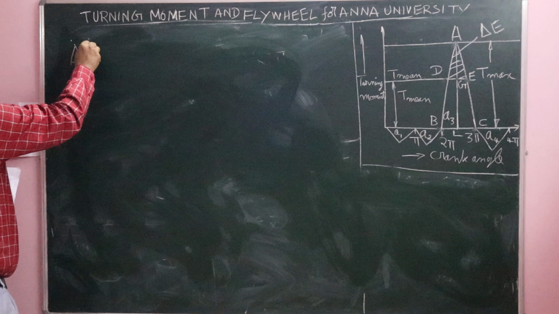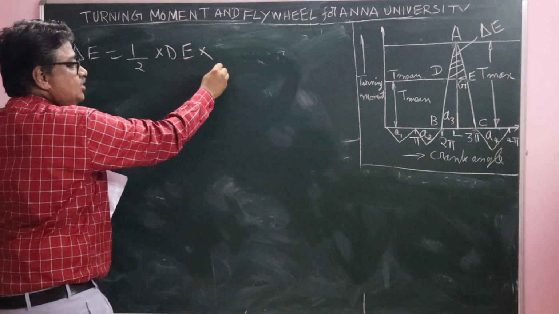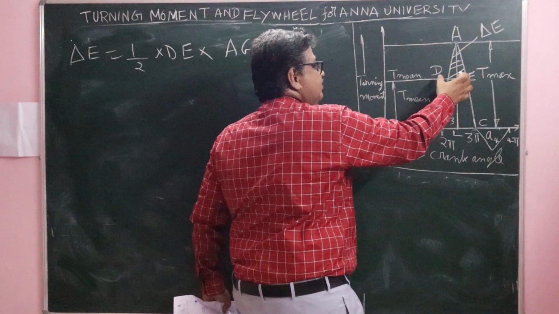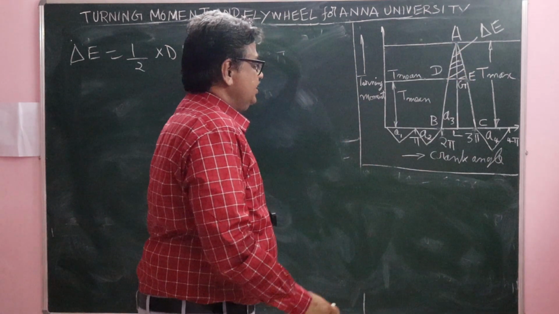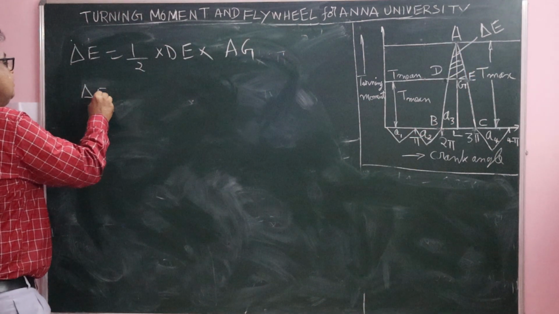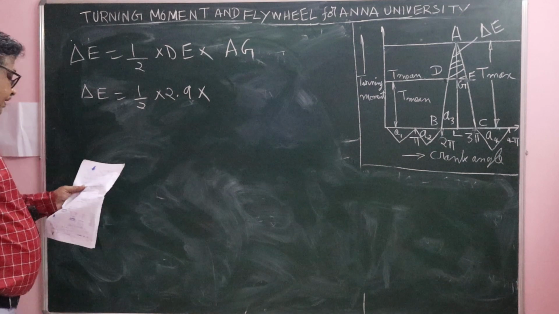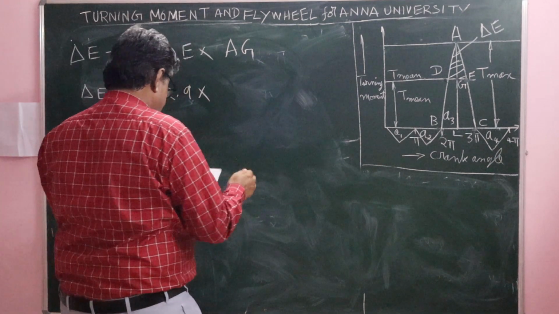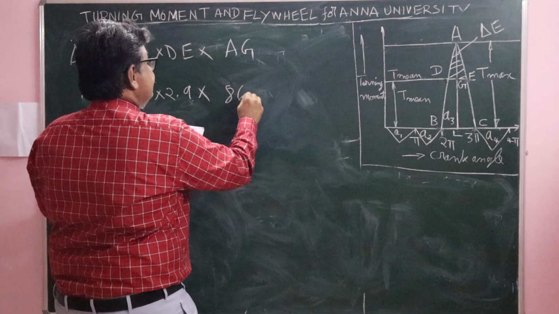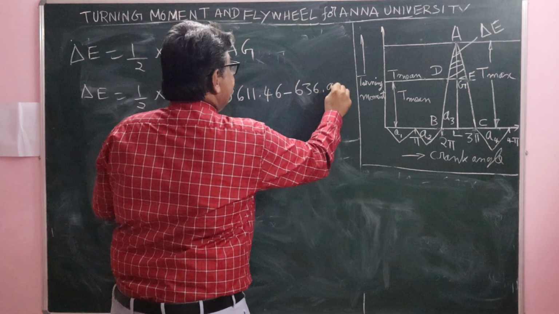Therefore, maximum fluctuation of energy del E is equal to half into DE into AG. See, this is the area of the triangle ADE. Therefore, del E is equal to half into DE, 2.94 radians we have found out, into AG, which is T max minus T mean, that is 8611.46 minus 636.94.